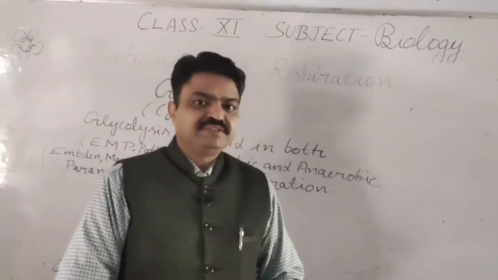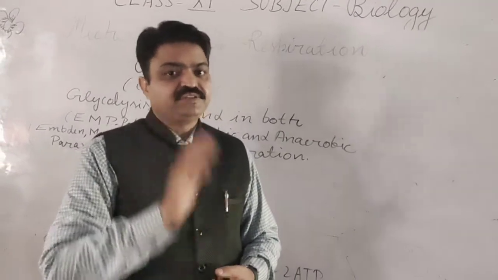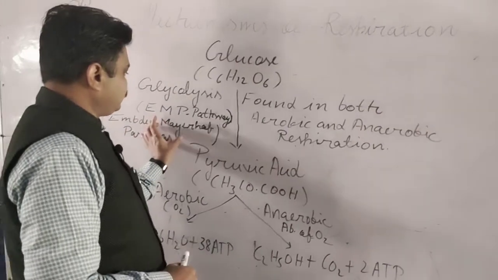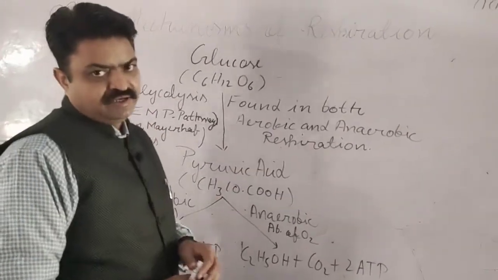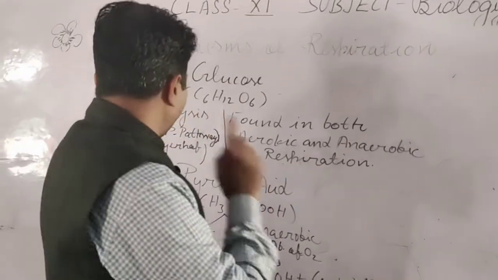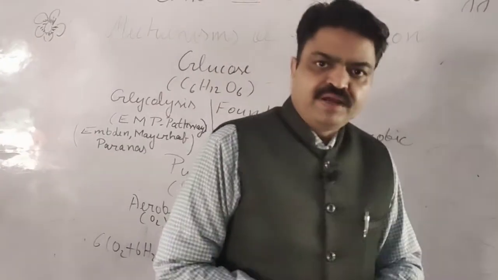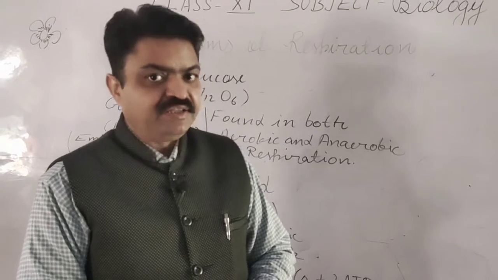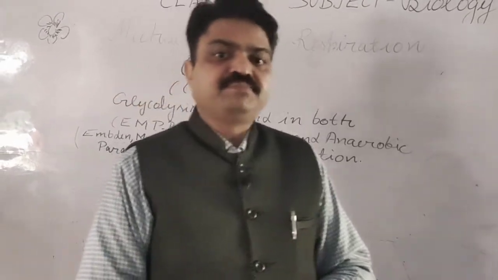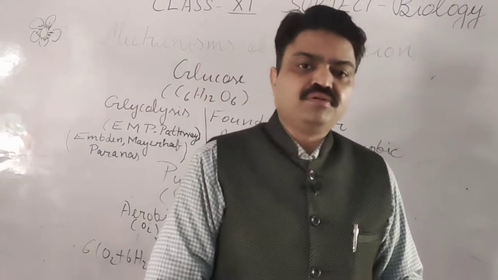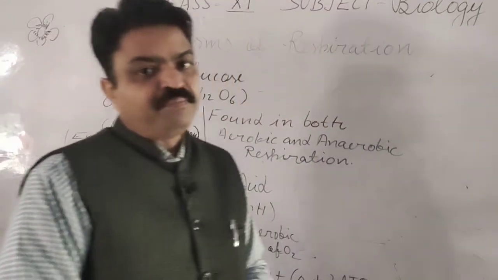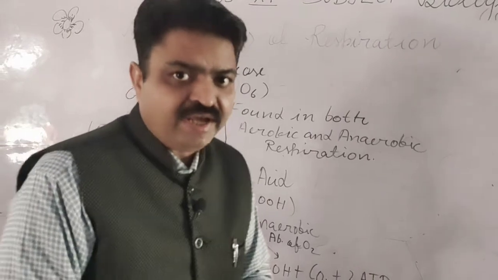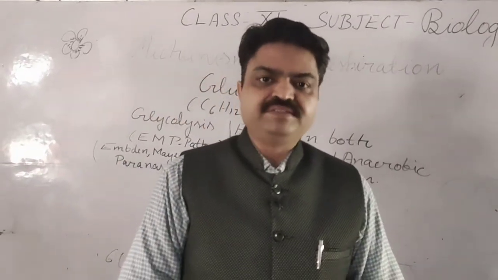This process was given by three famous scientists: Embden, Meyerhof and Parnas. That is why this glycolysis process is also known as the EMP pathway, and it is also known as glycolysis.